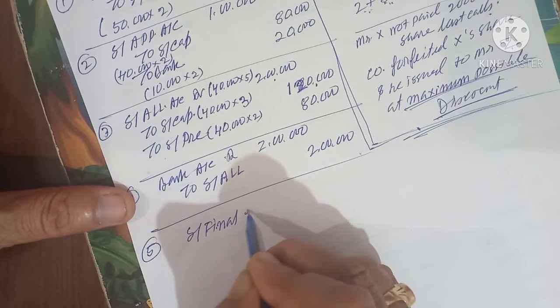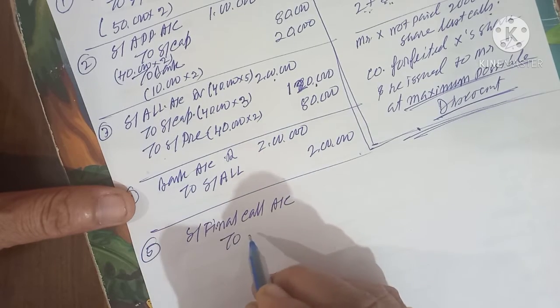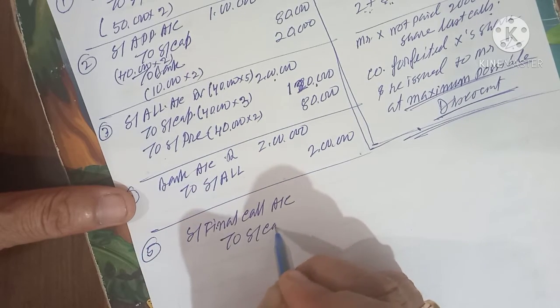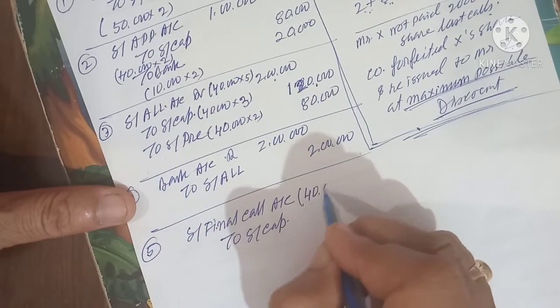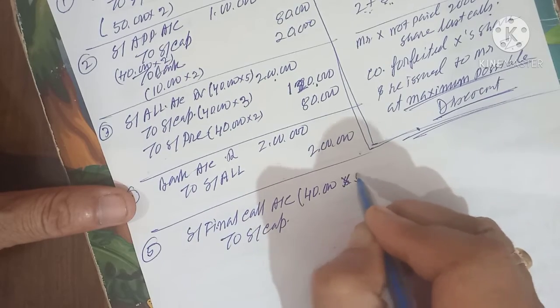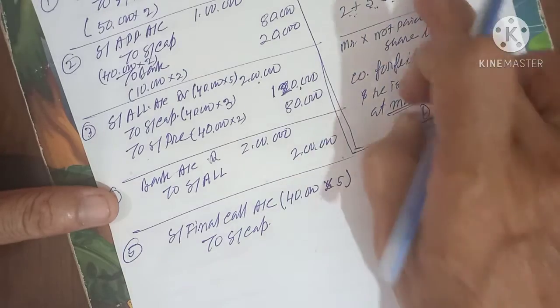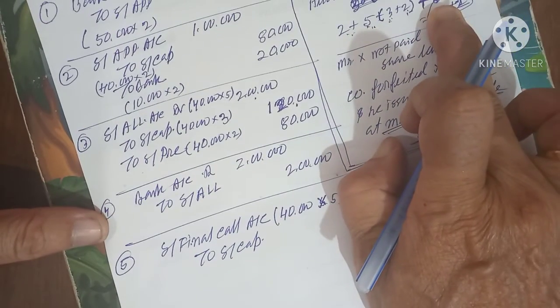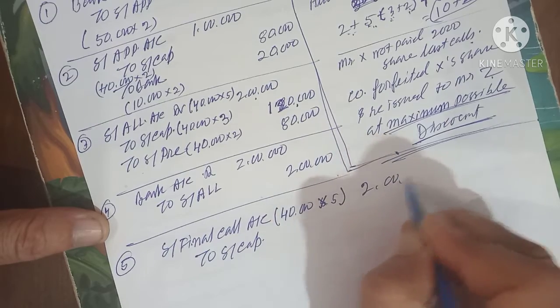There is only one. Share final call account debit, premium is not there, to share capital. How many shares? 40,000 into 5. 5 rupees is the last call price. 40,000 into 5 means 2 lakh.